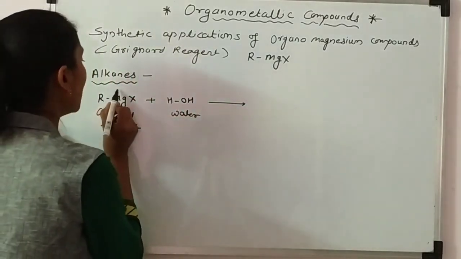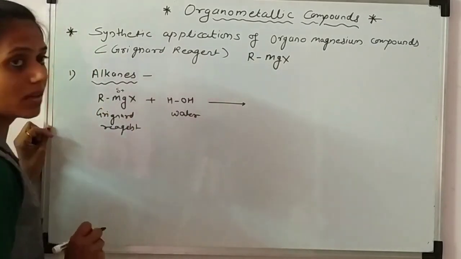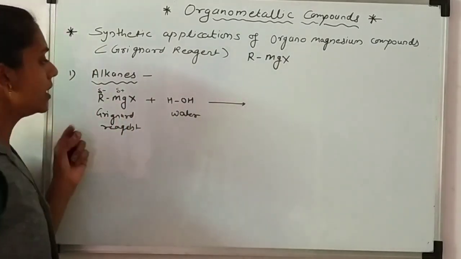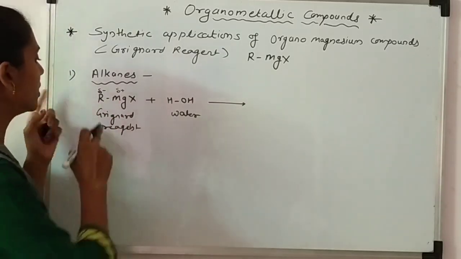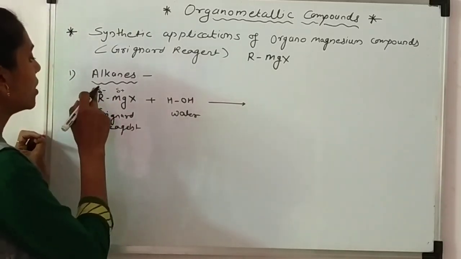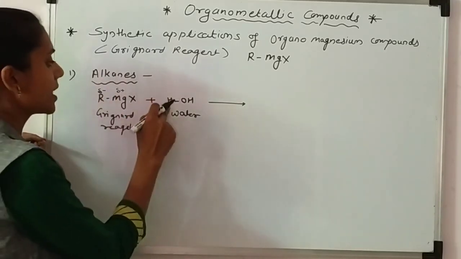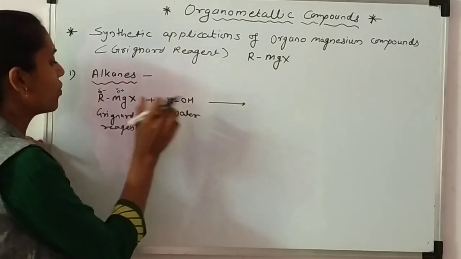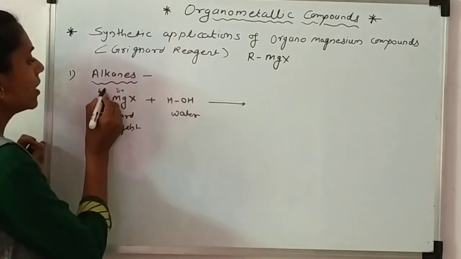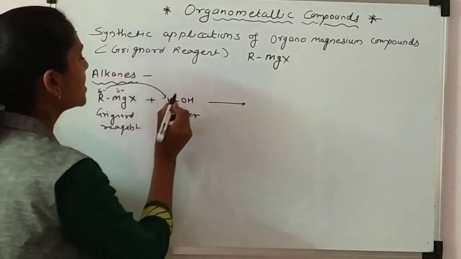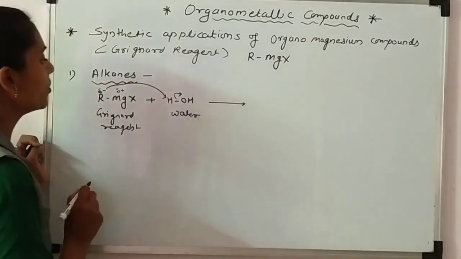You know that magnesium has a partial positive charge and R, any alkyl or aryl group here, is negatively charged. So it acts as a base, and this base abstracts the proton from this water. That means this hydrogen is abstracted and the hydroxy group is removed.